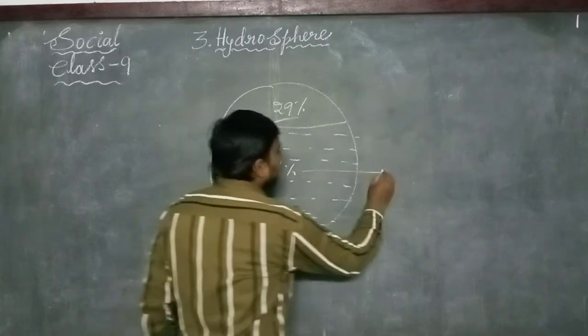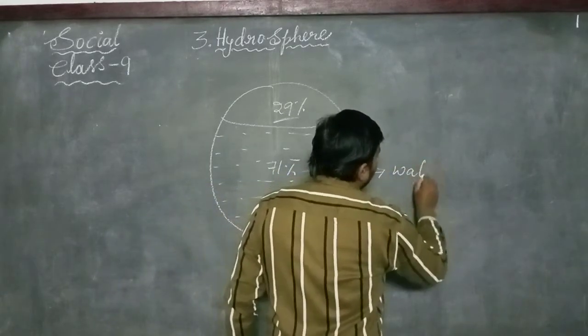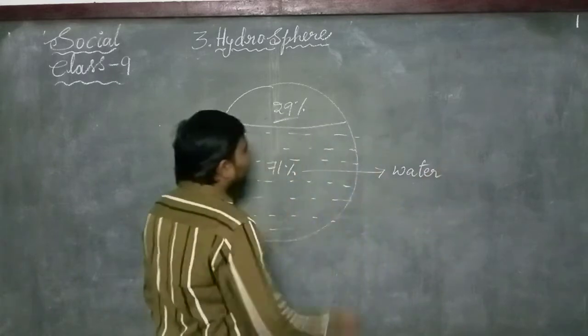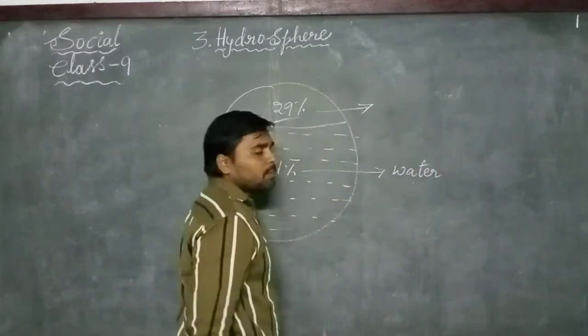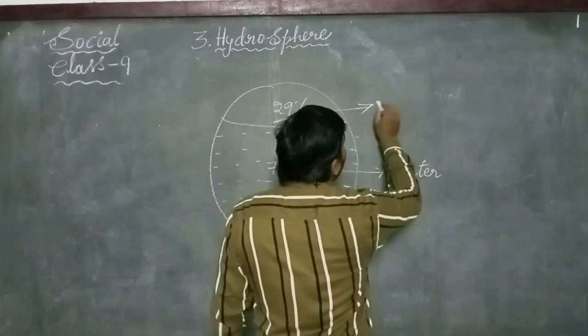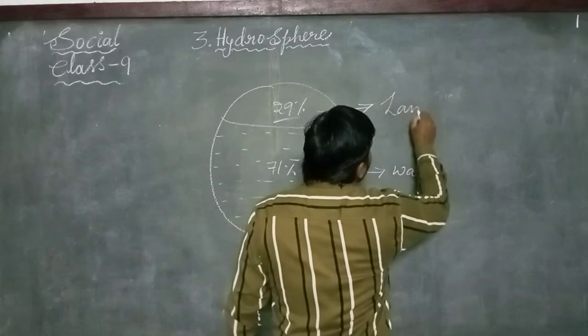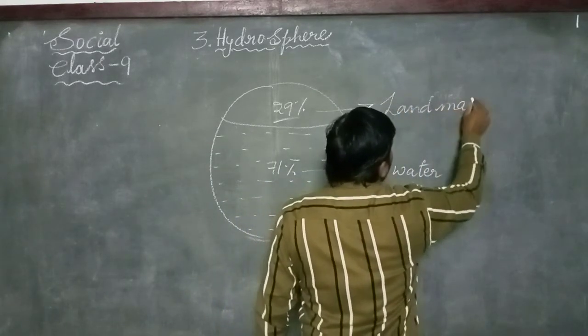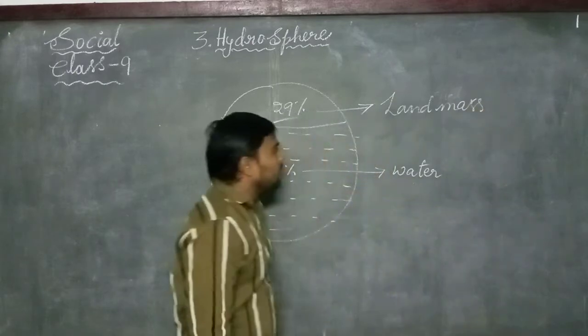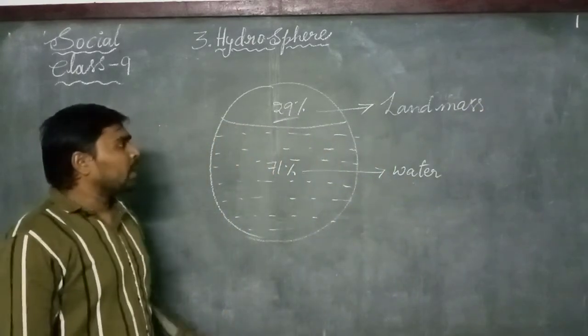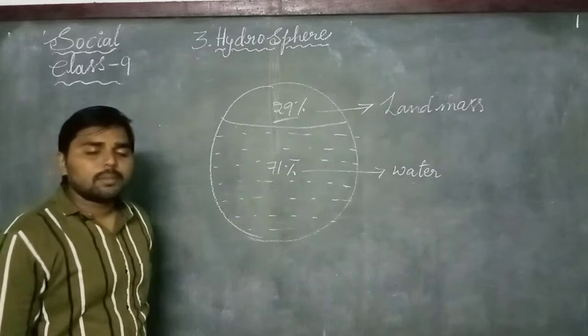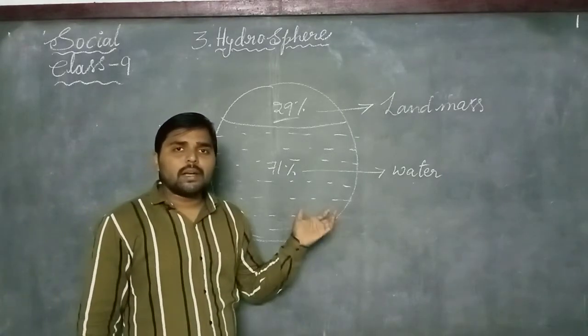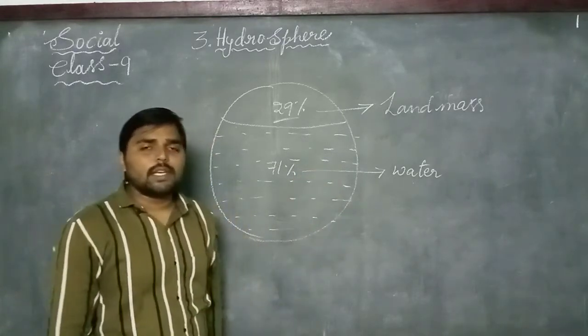About 71% is occupied by water bodies, and only 29% is occupied by the land mass. This is the land mass percentage and water bodies percentage on the surface of the earth.